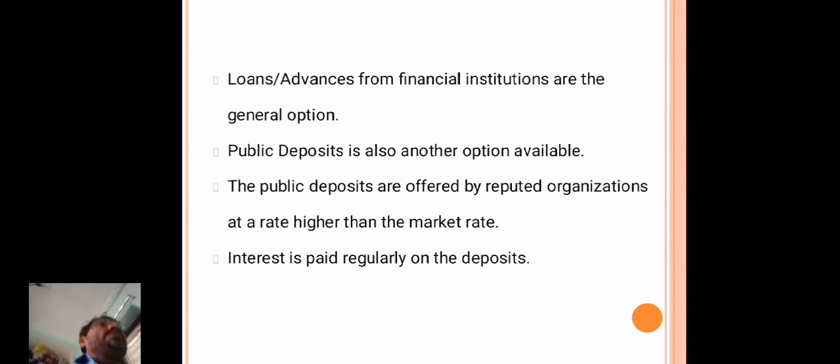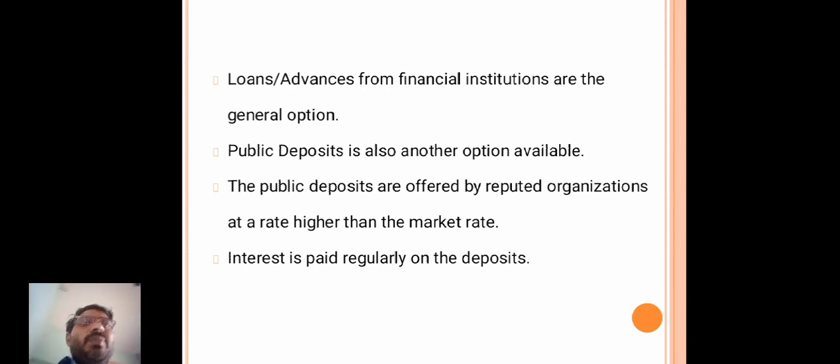So for arranging this working capital or short-term capital requirement, the companies take loans or advances from other financial or commercial institutions, generally banks. Generally the banks will provide loans or advances to the companies to arrange these short-term capital needs or working capital requirements.